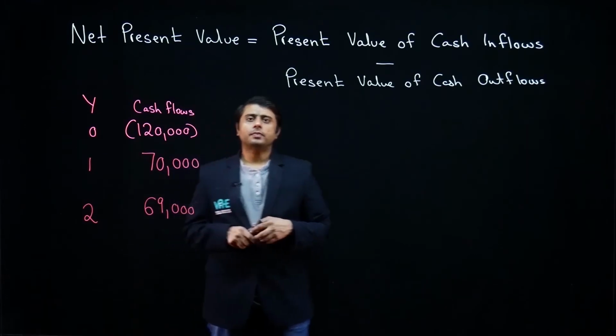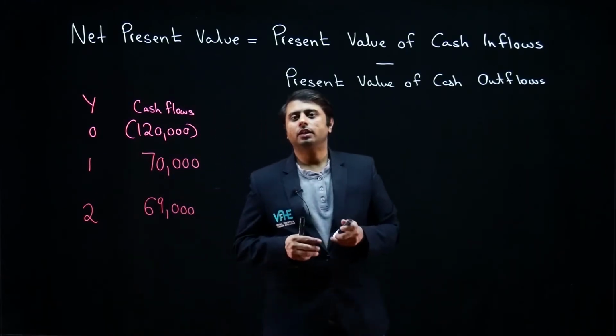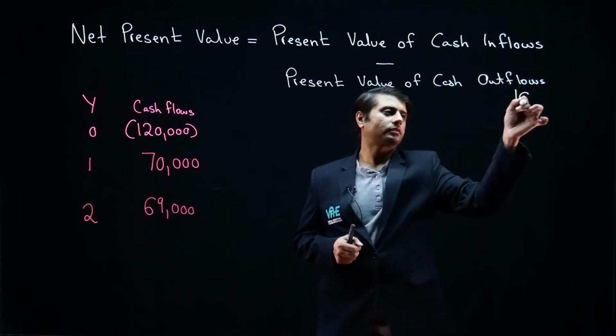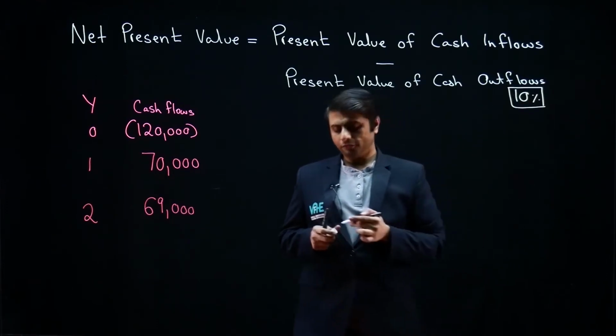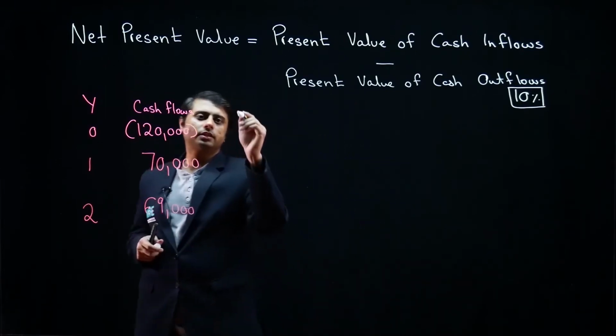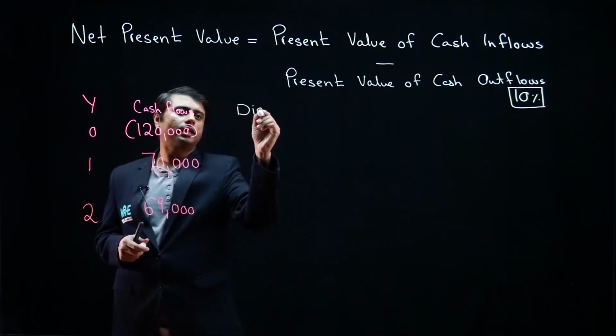Let us assume that the company's discount rate is 10%. Therefore, we will be calculating all the relevant discount factors at this rate.